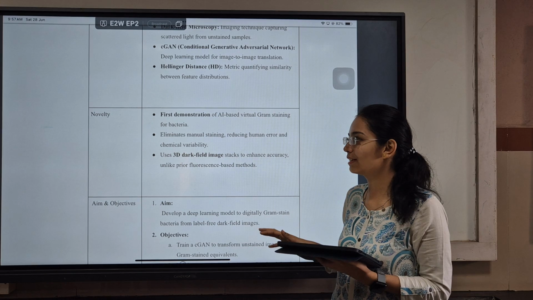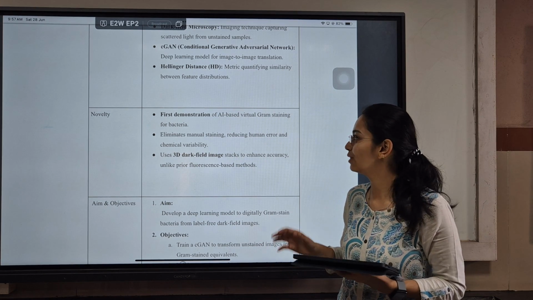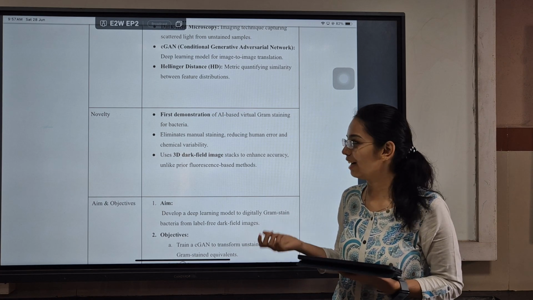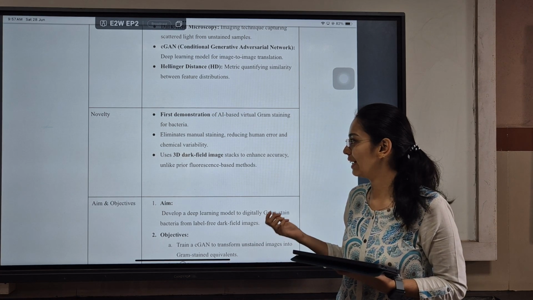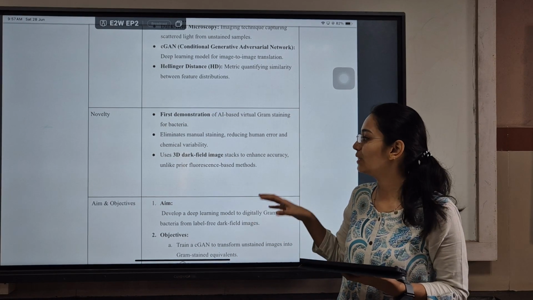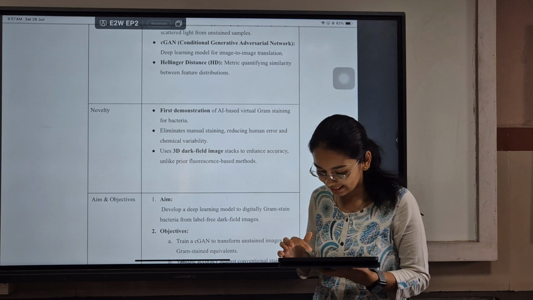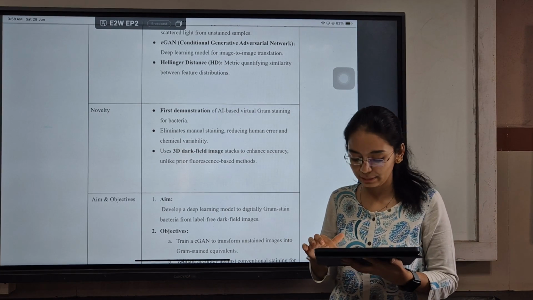The novelty of the study is that this is the first demonstration of AI-based virtual gram staining for bacteria, and it eliminates manual staining, reducing human error and chemical variability. It also uses 3D dark field image stacks to enhance accuracy, unlike prior fluorescence-based methods.